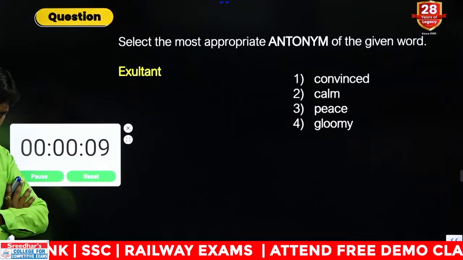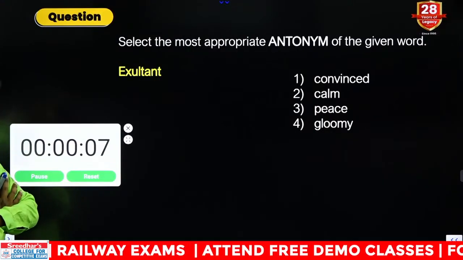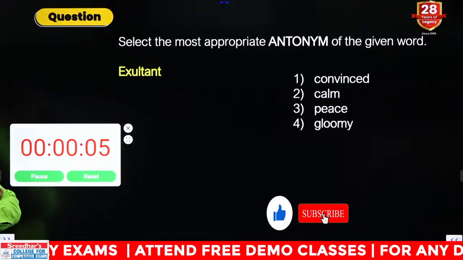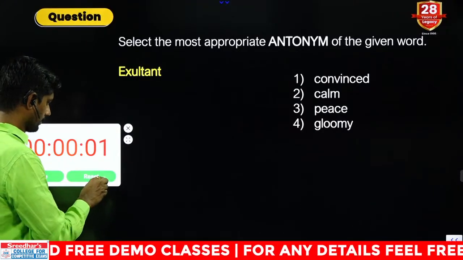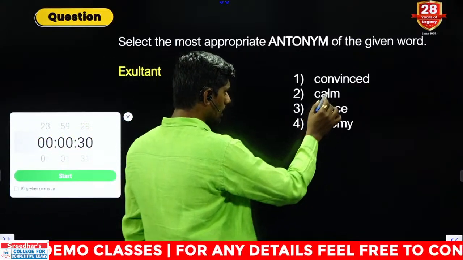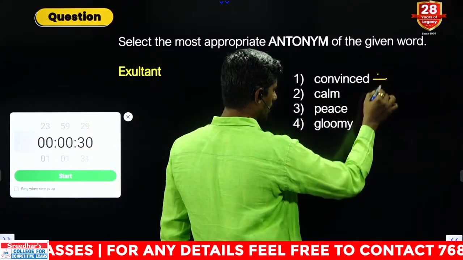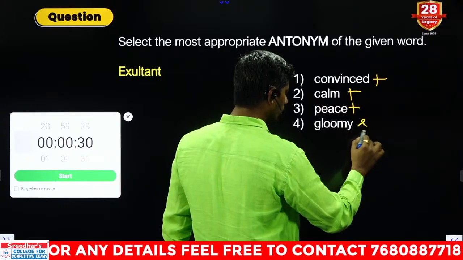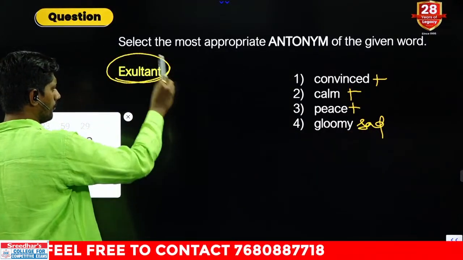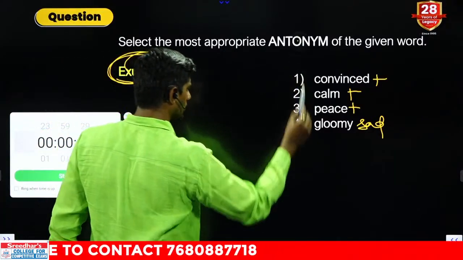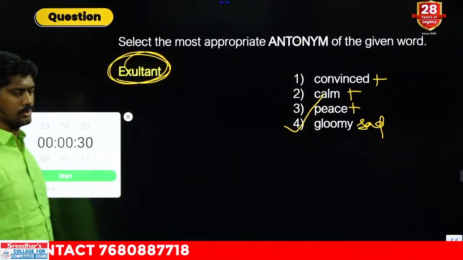If you observe the options pattern, there is a sequence. Look at this. Convinced, calm, peace, three are positive. Gloomy means sad. Exultant means extremely happy, full of energy. Opposite meaning is asked. Fourth option is the right answer, gloomy.